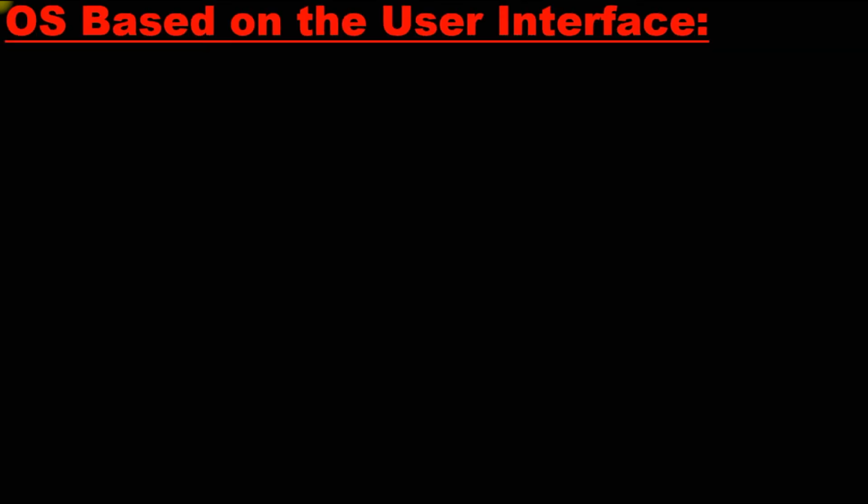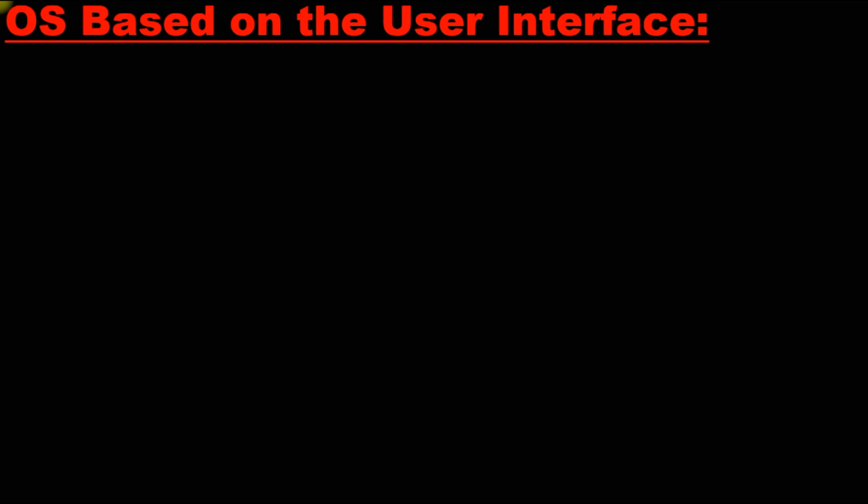Next, operating system based on the user interface. See, user interface is one of the important parts. If the operating system is not user friendly, then what is the use? Because in today's world we need a thing where we can perform multiple tasks in quick succession of time without remembering a lot of codes or a lot of commands.